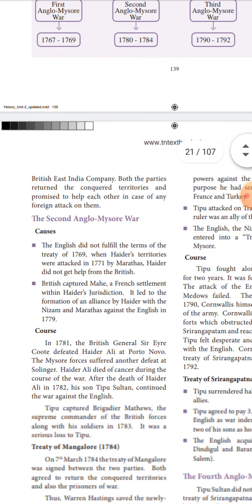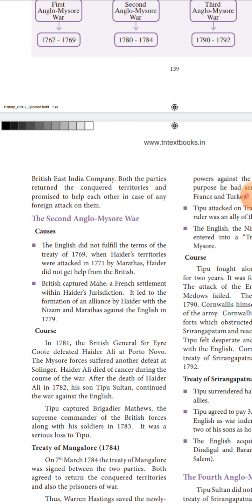So the English failed to fulfill the treaty made in 1769 when the Marathas invaded Hyder Ali in 1771. The British did not help Hyder Ali under the Madras Treaty.